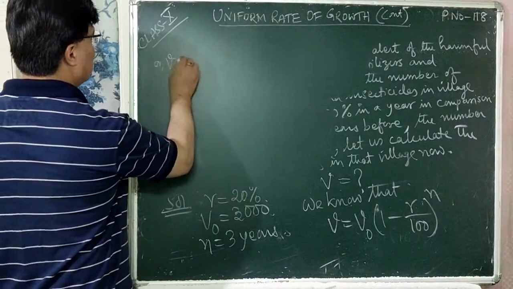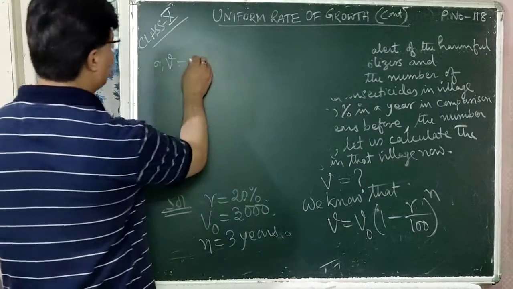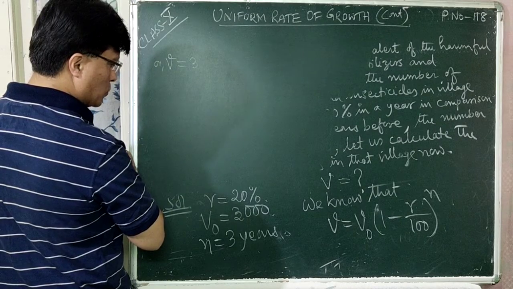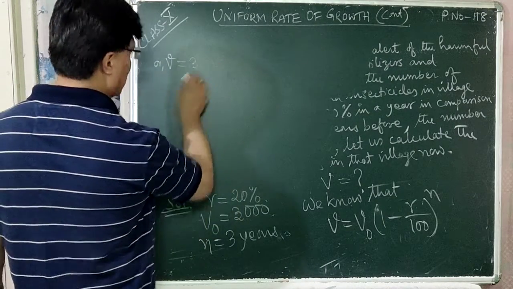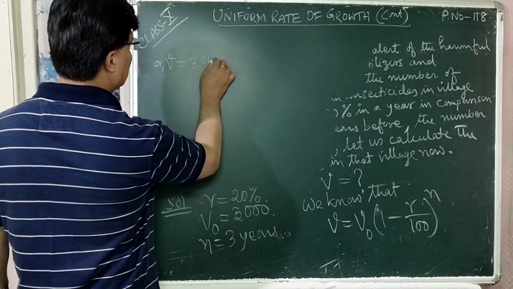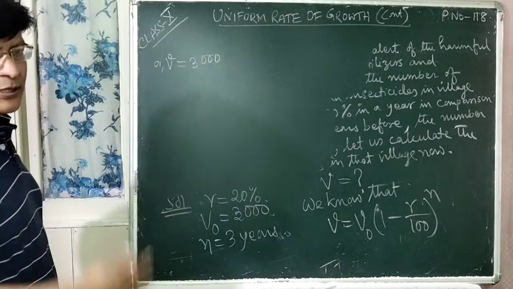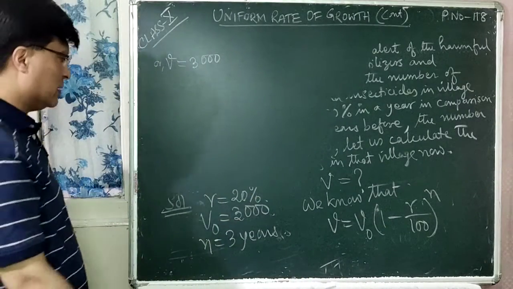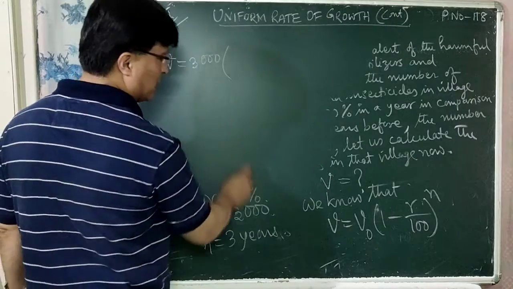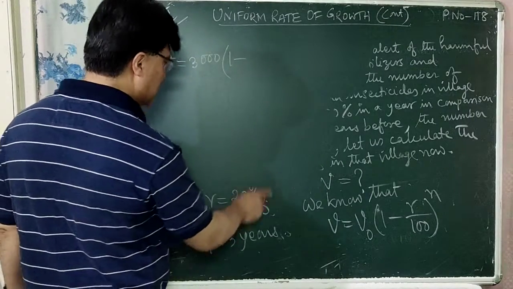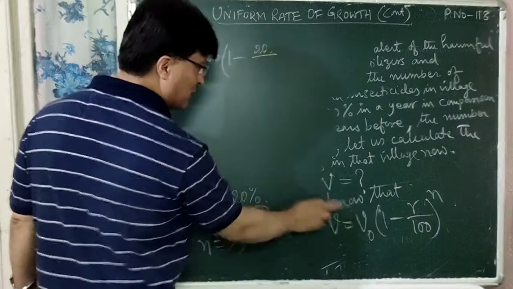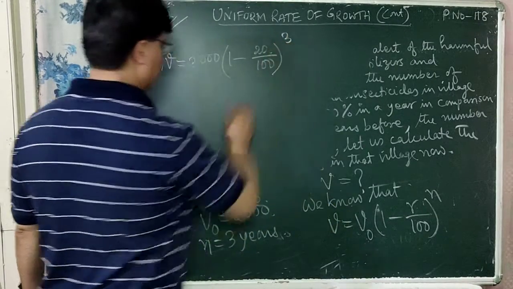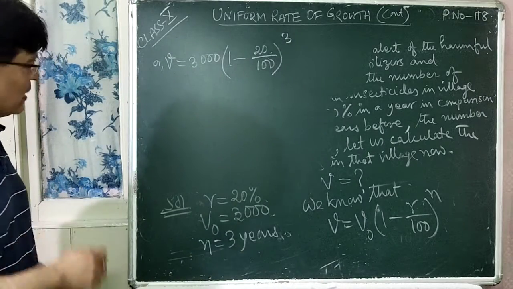Or V is equal to, just you have to put the values now. What is V0? It is 3000. V0 is 3000, right? Because this is the initial value. Before 3 years, the number of farmers were 3000, isn't it? So 3000 within bracket 1 minus what is R? R is 20. 20 divided by what? 100 whole to the power what? 3. Is it correct?